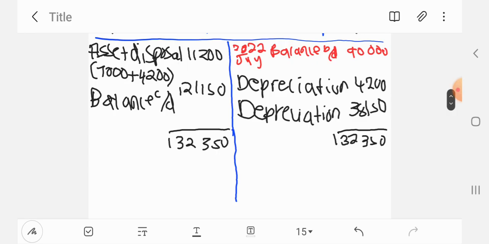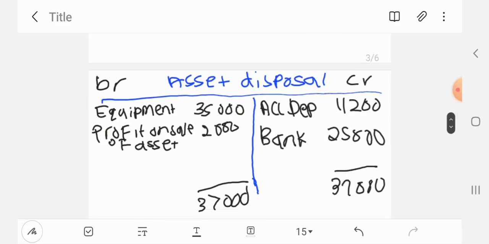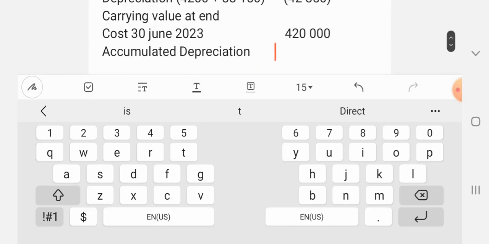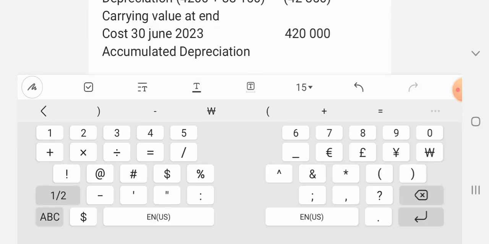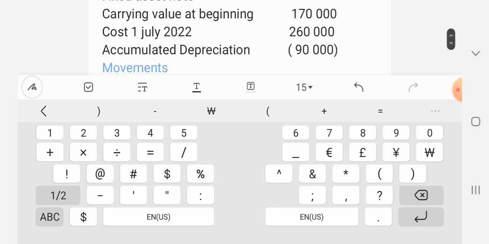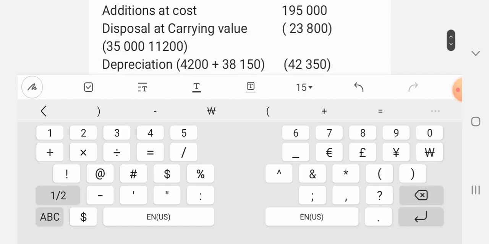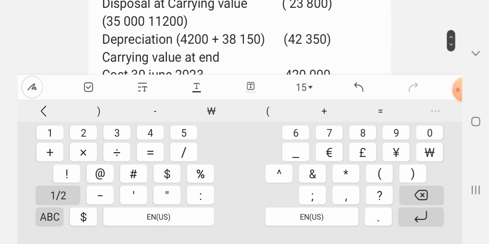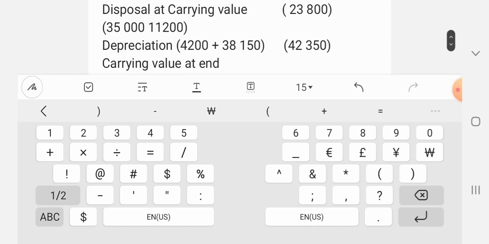And then accumulated depreciation at the end is this 121,150. Okay, yes. So on the balance closed down, or you can say accumulated depreciation at the beginning, and then you add the 38,150, which is the new and the old vehicles.